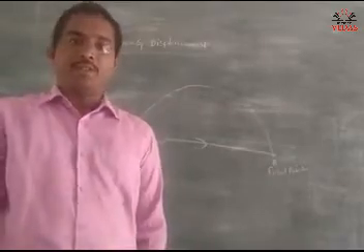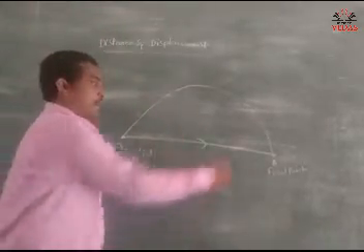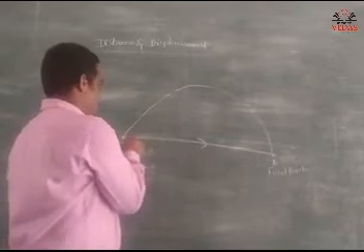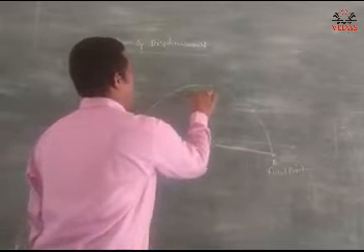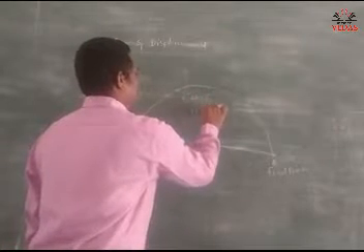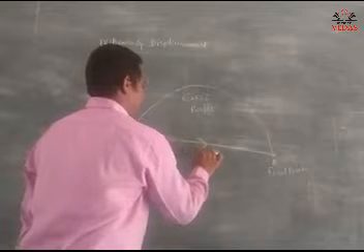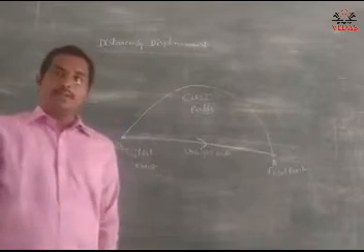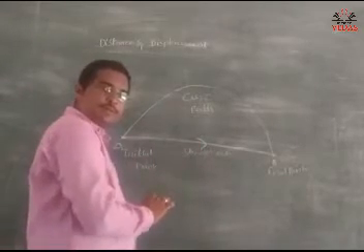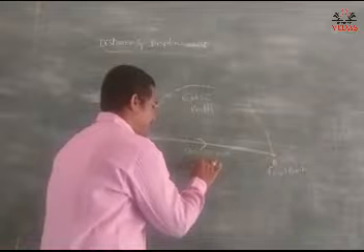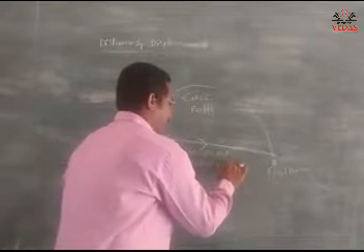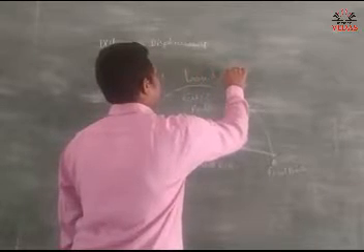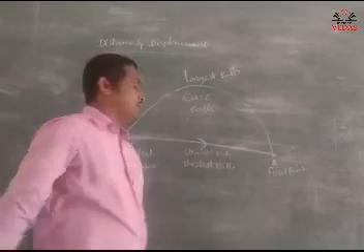So if you want to reach point B, we have two paths. One is a straight line, another one is a curved path. So which path is shortest? This one is the shortest path. Yes or no? So this is the shortest path and this is the longest path.